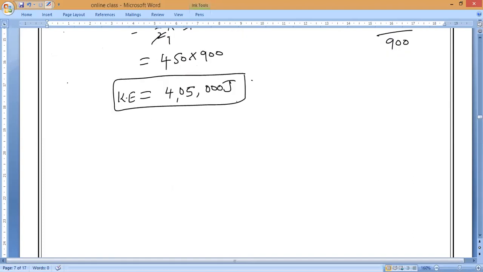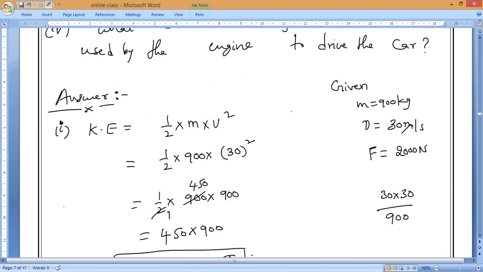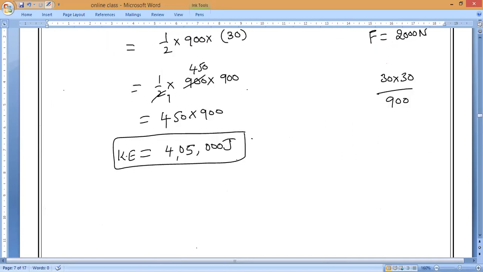Next, second question. What are they asking? Second question, check it here. I told you to change the third one. Calculate the energy used in 1 second against the resistive force. So now what is that force? How to find? Energy is equal to what? Work done against the resistive force. Yes or no? That is the second question.